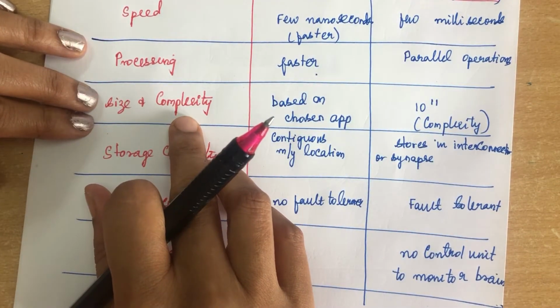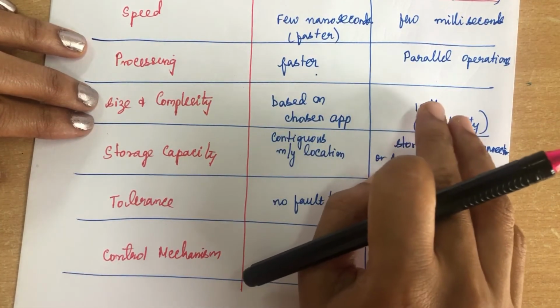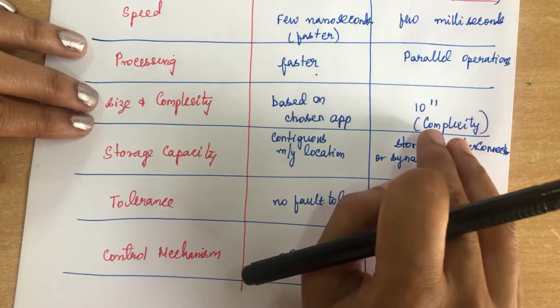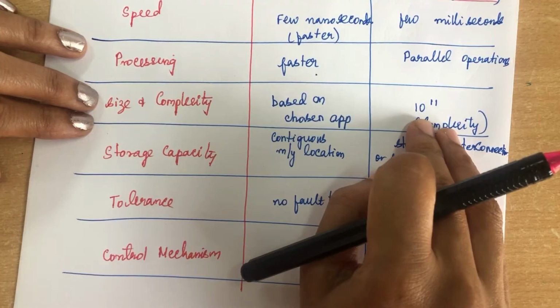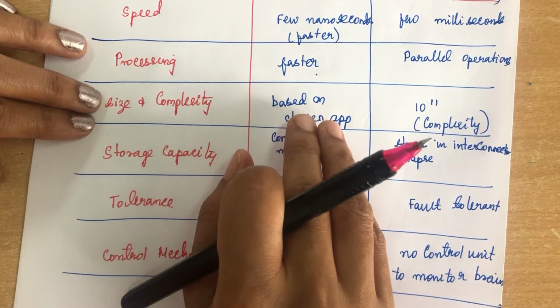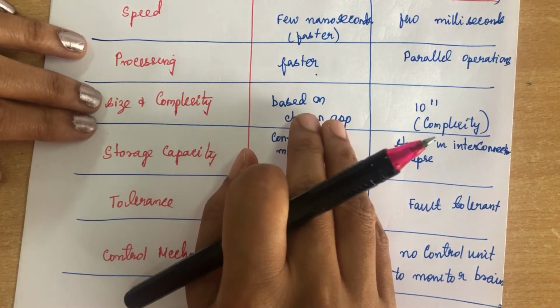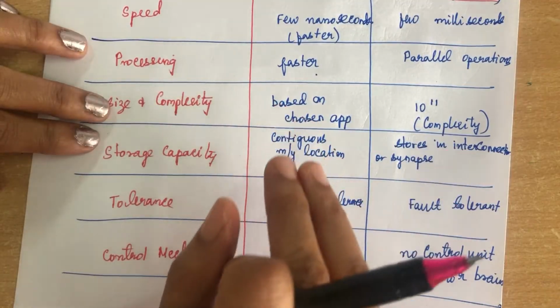Coming to size and complexity, the human brain can have 10 to the power of 11 neurons and there will be so many interconnections. So the complexity will be more in the human brain, but in the case of the artificial neural network, it depends upon the chosen application. Based on the application, the artificial neural network size and also complexity will vary.